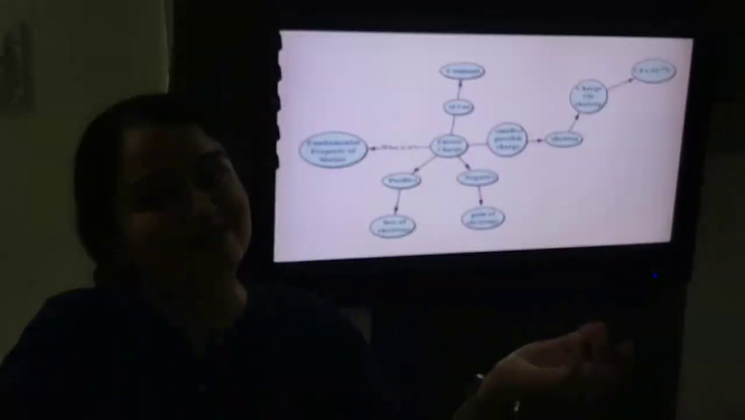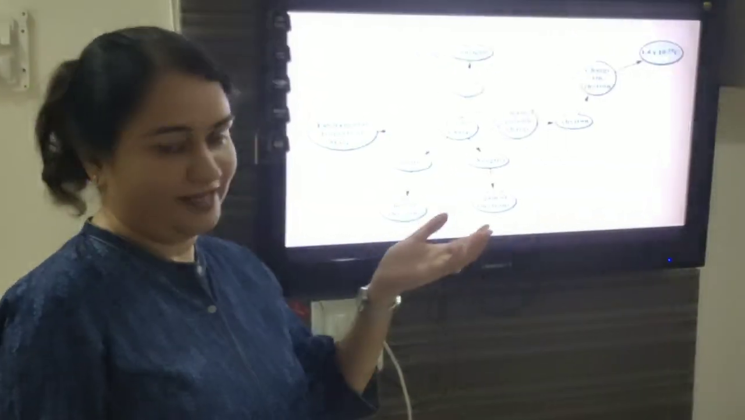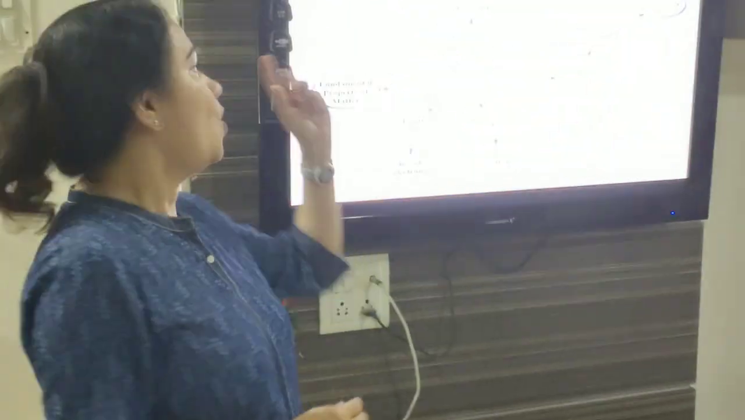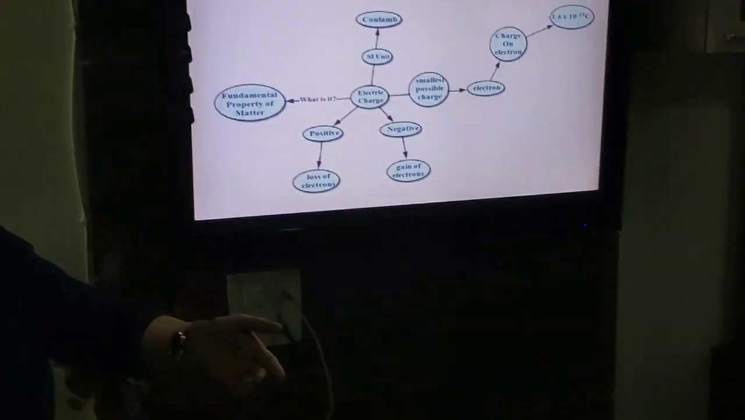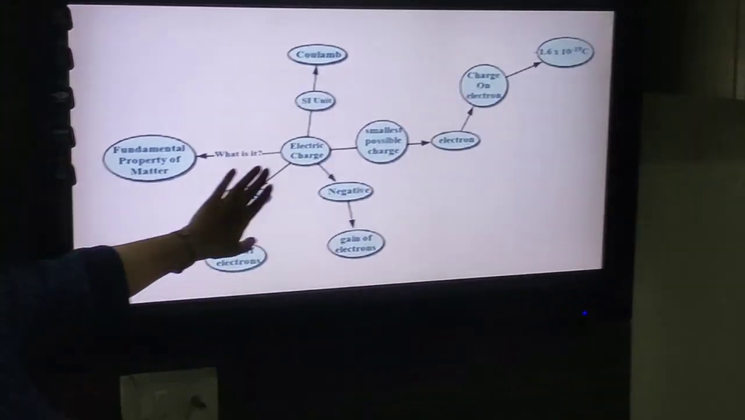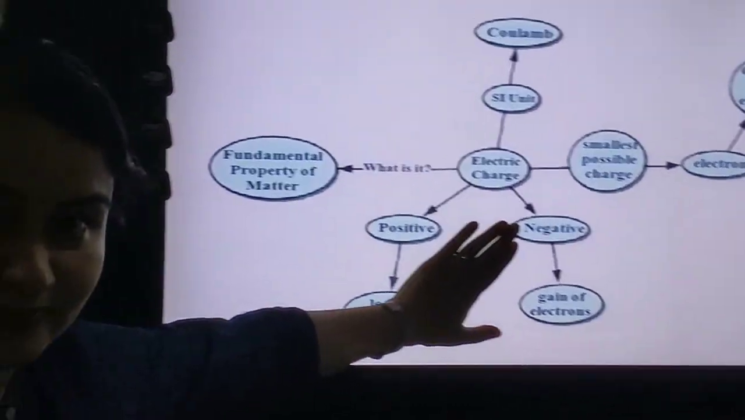So that is about static electricity. That just because of the rubbing, objects get charged and those charges remain with them only. That is known as static electricity. So what we have to discuss? We have to discuss about electric charge first.